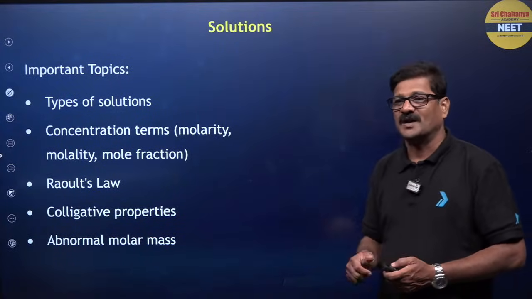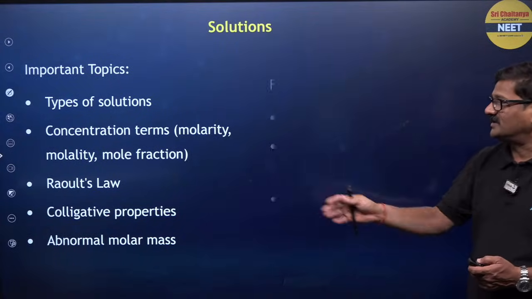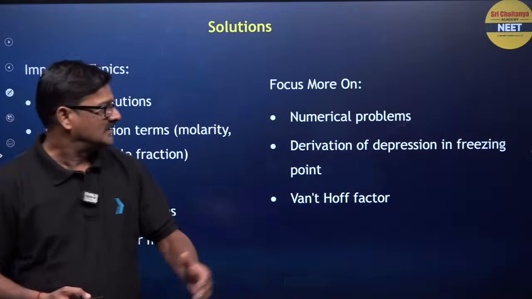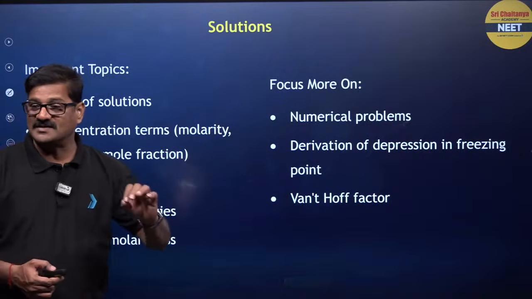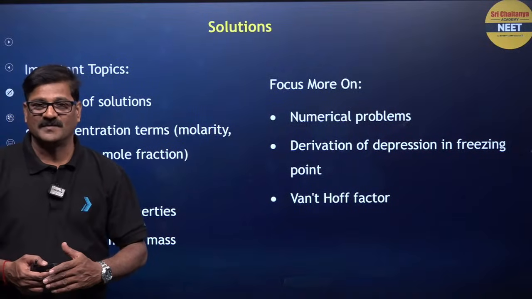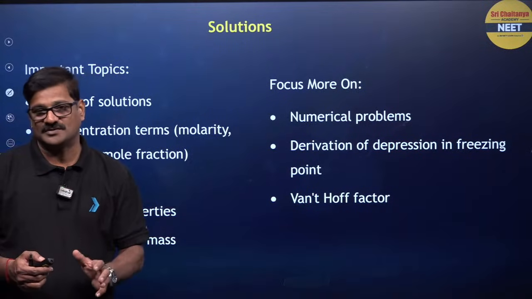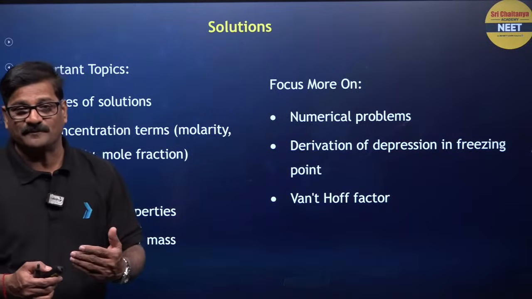Right? Focus more on the numerical problems in the NCERT itself, the solved examples and the previous year questions, to know how questions can come.